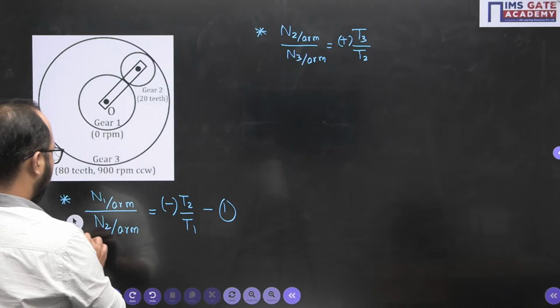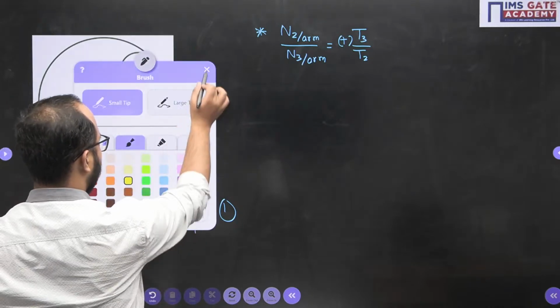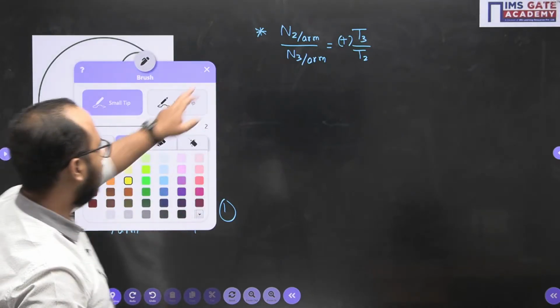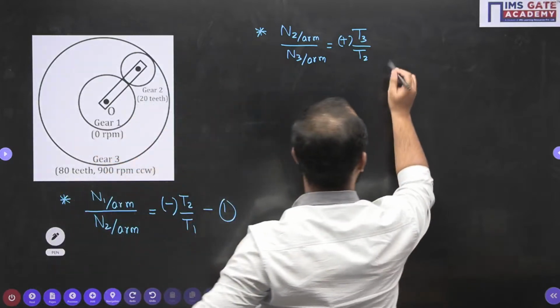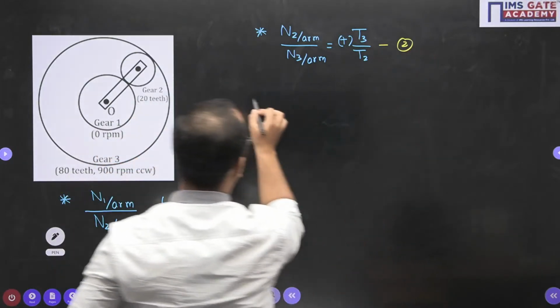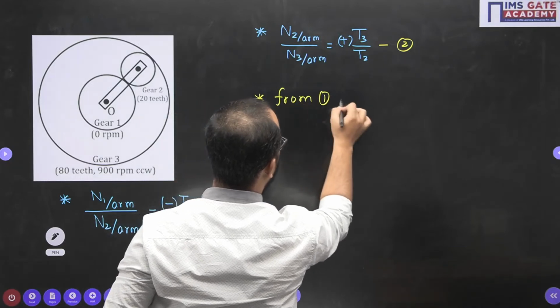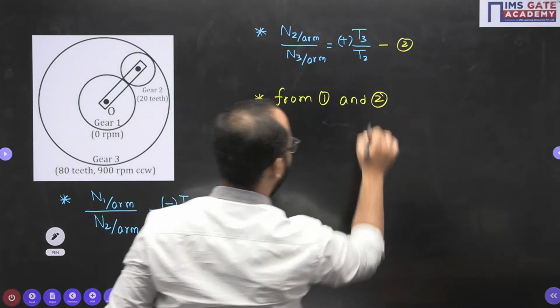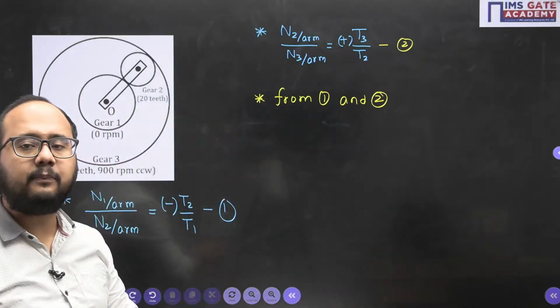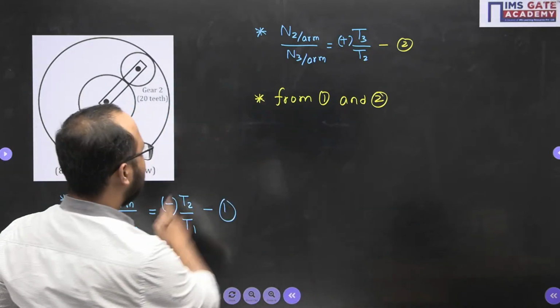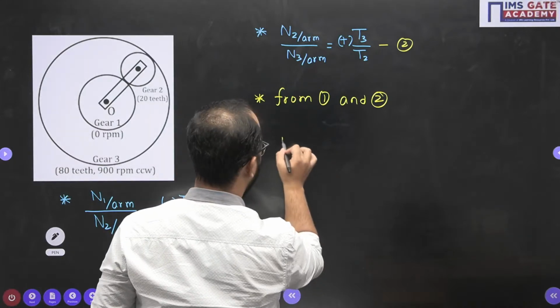Now see. Using equations 1 and 2, basically what I'm doing is multiplying both the equations. So this N2 with respect to the arm will get cancelled out.